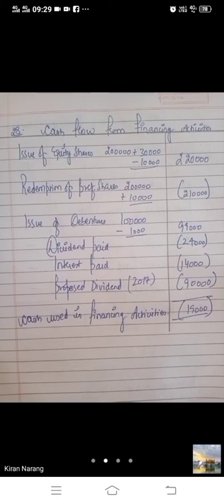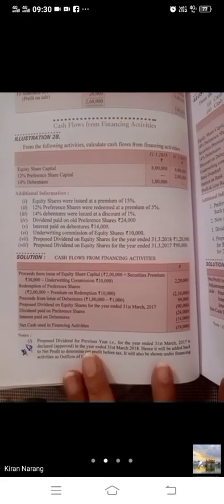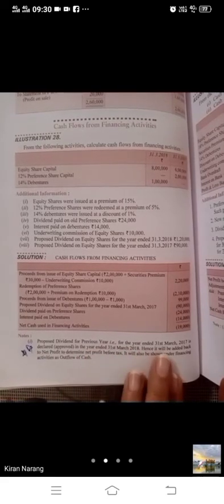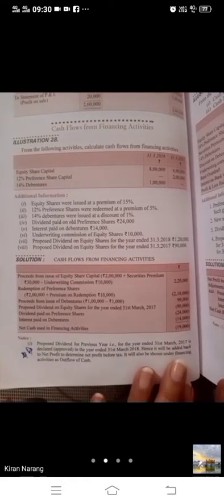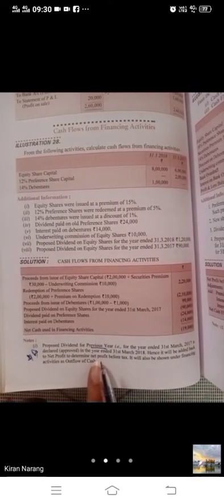Any doubt, bache? Just you have to remember one thing, bache. As per the new guidelines of CBSE, for the proposed dividend of the previous year, just put a star over it. Proposed dividend for the previous year ended 31st March 2017 is declared and approved in this year. Hence, it will be added back in determining the profit before tax. In operating, it will be added, and in financing, it will be subtracted as an outflow. Only the previous year we have to take. It will be recorded in operating, added in operating as a working note, and it will be subtracted from financing.